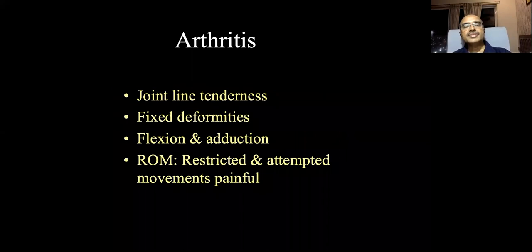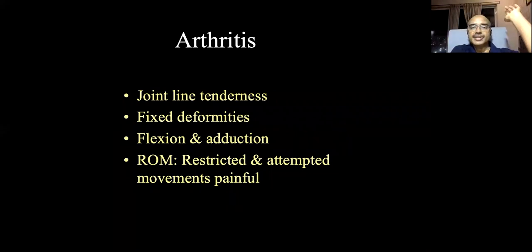Whereas in arthritis, joint line tenderness must be there. There must be some associated fixed deformities: fixed flexion deformity, fixed abduction or adduction deformity. So usually it is a flexed and adducted hip. Range of movements are restricted in all directions and attempted movements are painful. So painful restricted movements is usually arthritis. Okay.